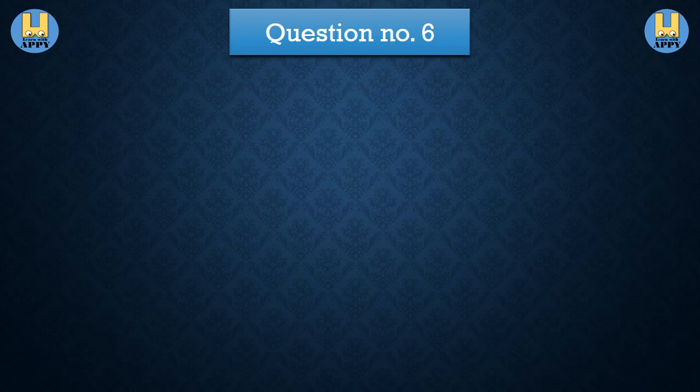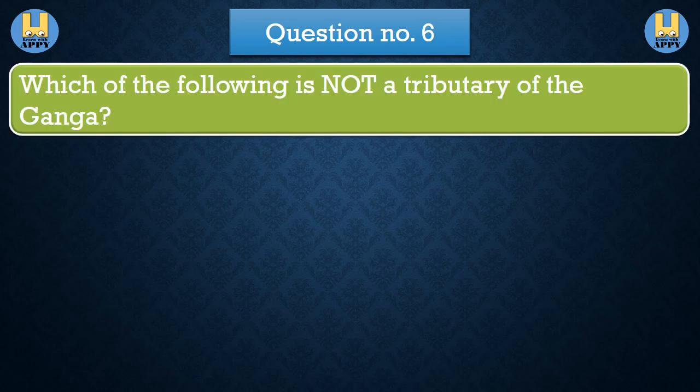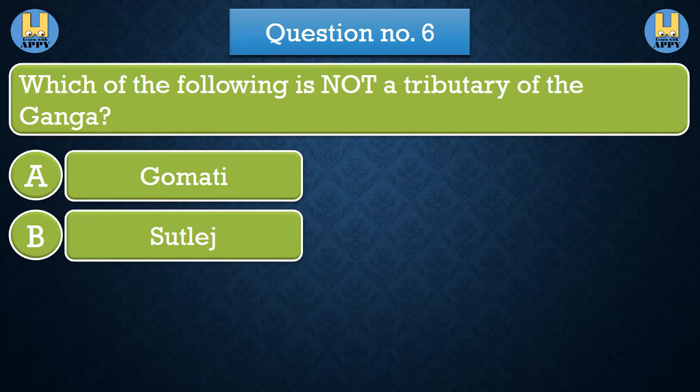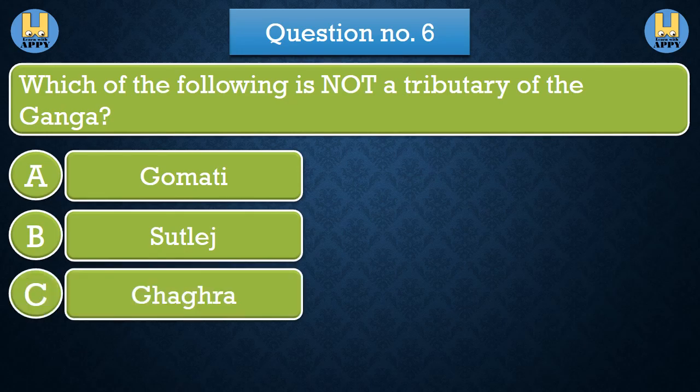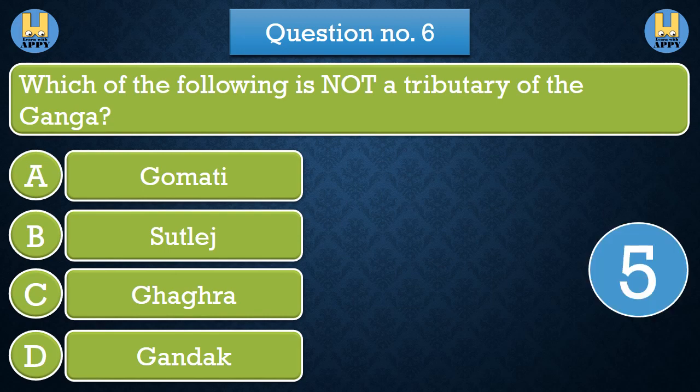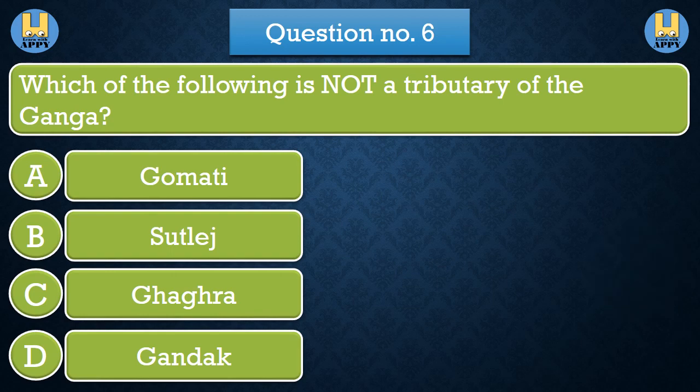Question number 6. Which of the following is not a tributary of the Ganga? Option A Gomati. Option B Sutlej. Option C Gakra. Option D Gandak. The correct answer is option B Sutlej.